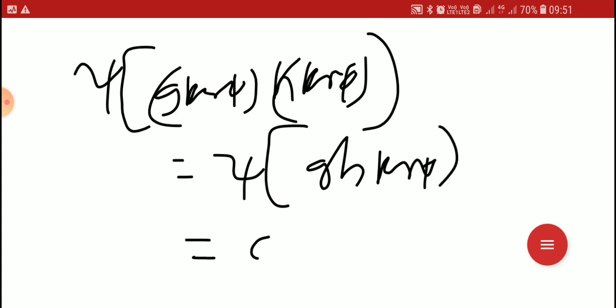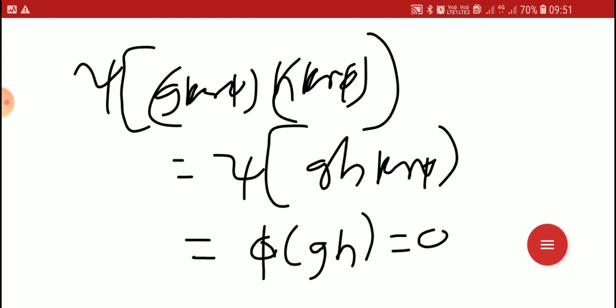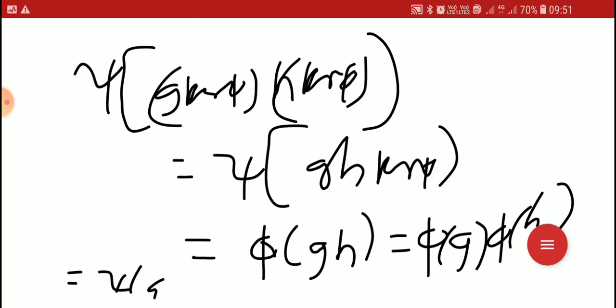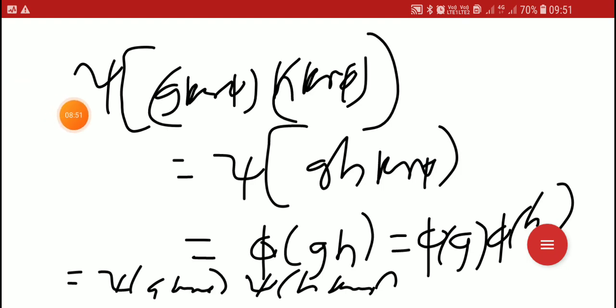By definition this is phi of GH. Since phi is a homomorphism, this is phi of G into phi of H, which is psi of G kernel phi into psi of H kernel phi. That preserves the operation. Hence, by steps 1, 2 and 3, psi is an isomorphism.